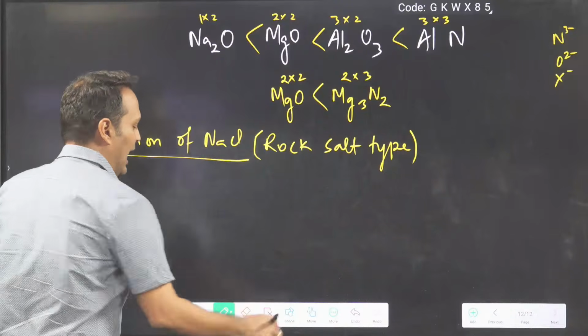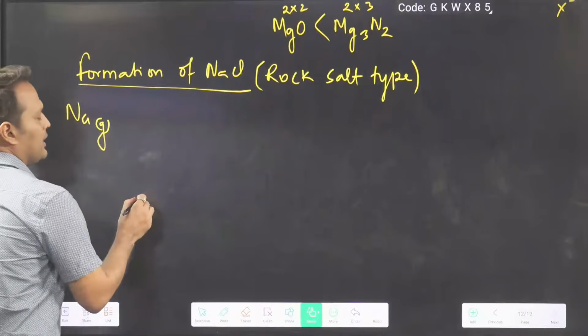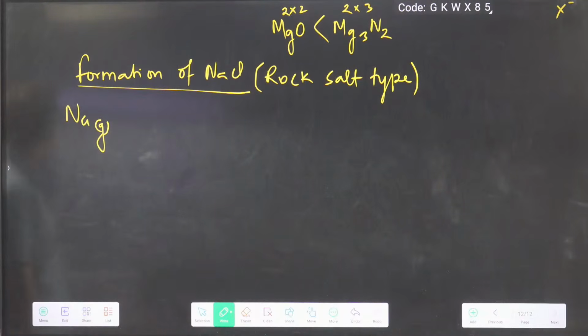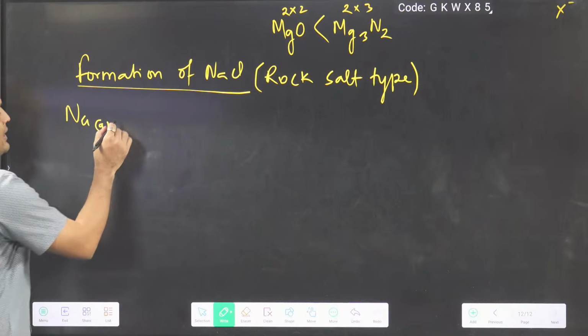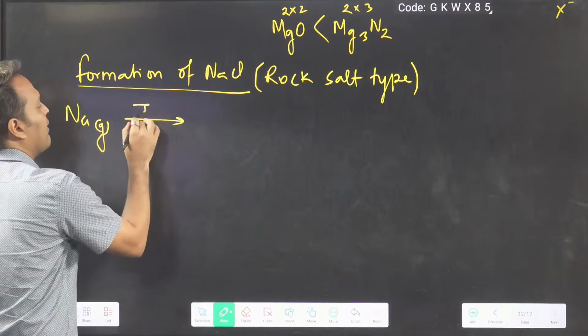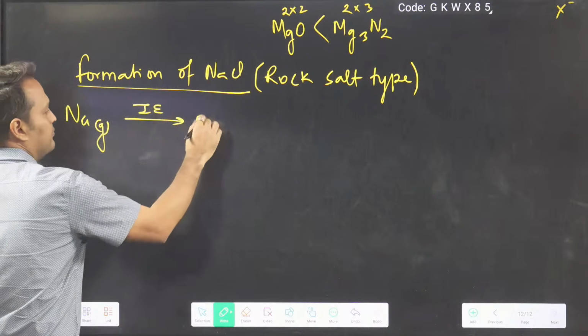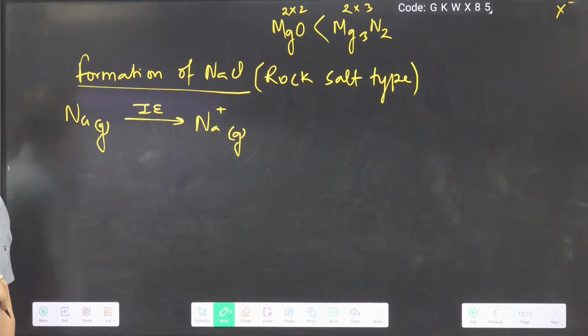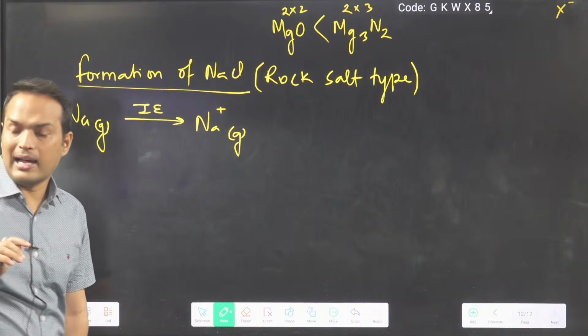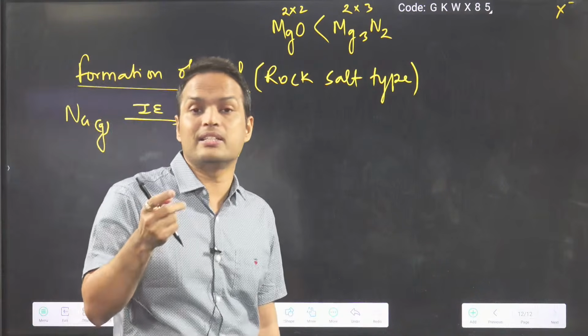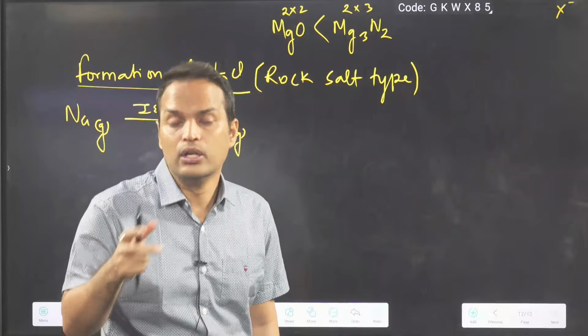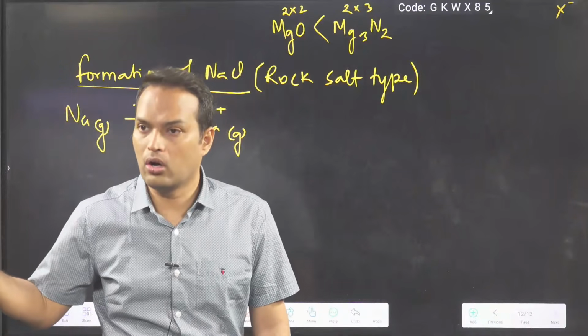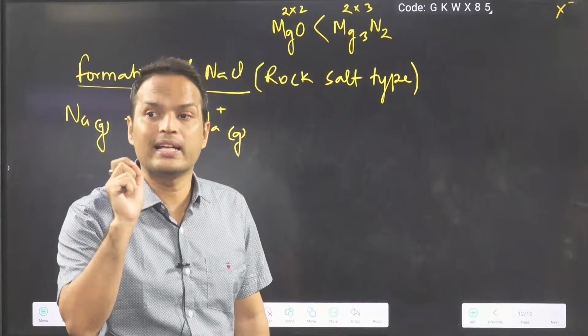So how will I make a cation? You know, for making cation I require ionization energy, Na plus gas. That's why we have told you the definition of ionization energy. Ionization energy is the energy required to remove an electron from an isolated gaseous atom.